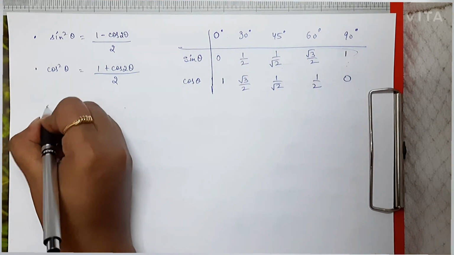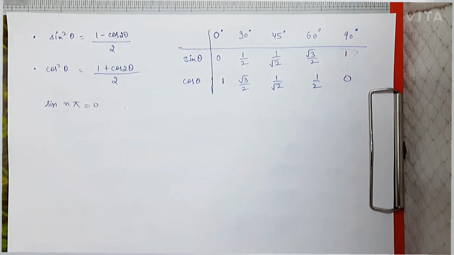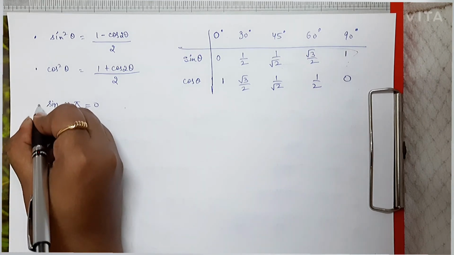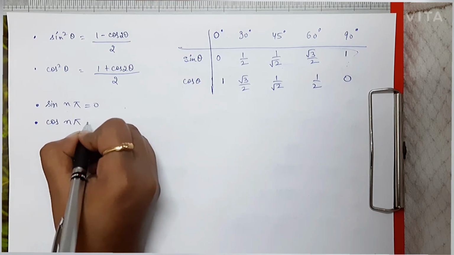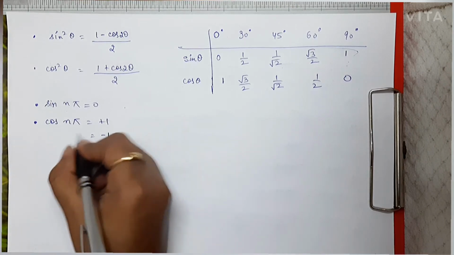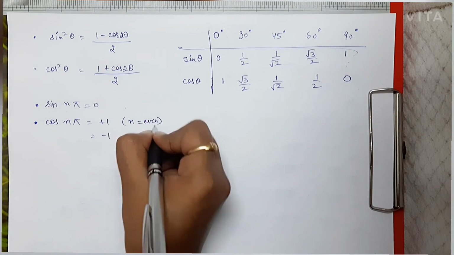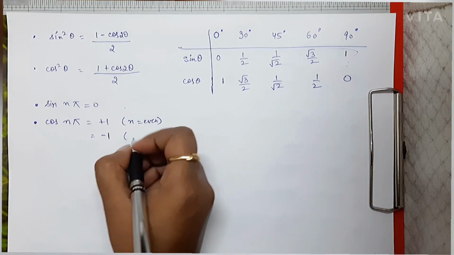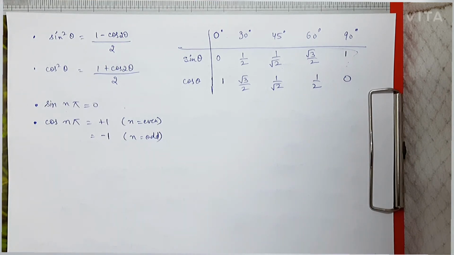Now one more thing which you should remember is sine n pi is always equal to 0, where n can be any number: 0, 1, 2, 3, any. This is the first thing. And then second thing is cos n pi can be equal to plus 1 or minus 1. It is going to be plus 1 when n is any even value, and it is going to be minus 1 if n is any odd value. This also you have to remember. So far these are the formulas which you will be requiring.